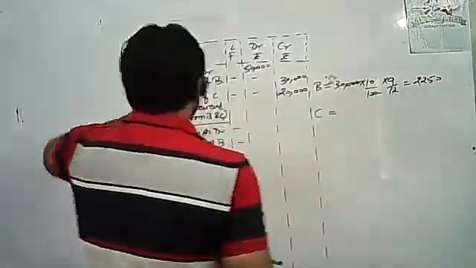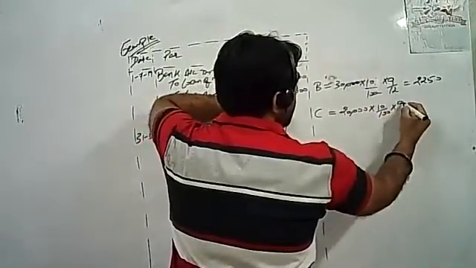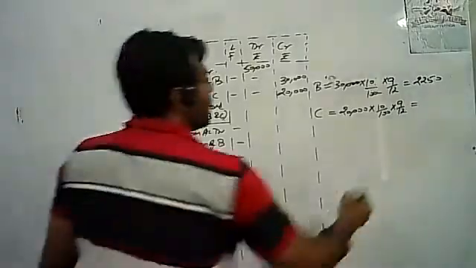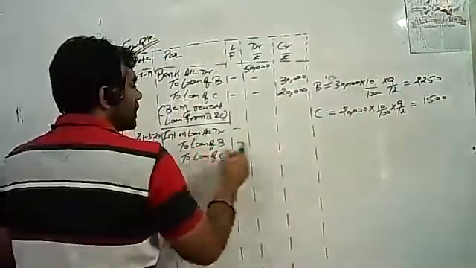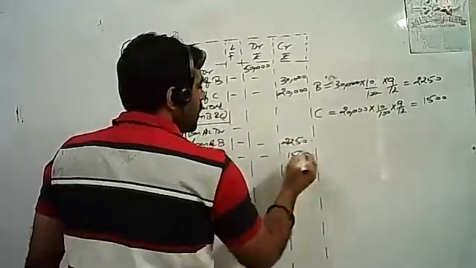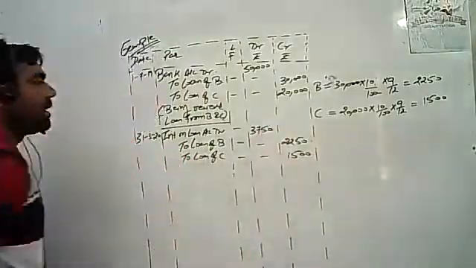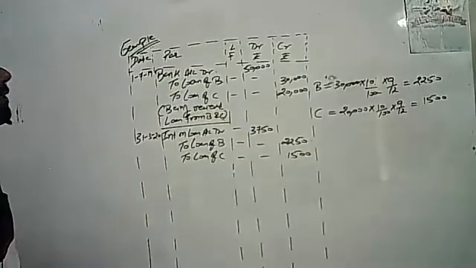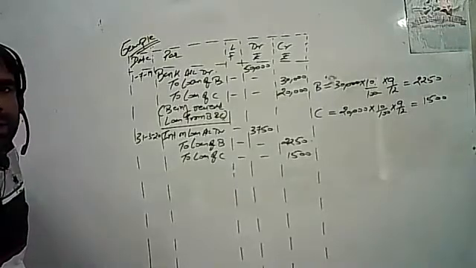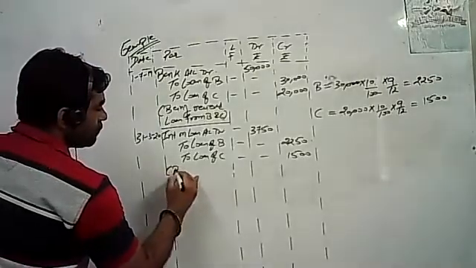And in the same way, C has advanced loan of 20,000. 20,000 into 10/100 into 9/12. Please tell me the amount. 1500. So interest of rupees 2250 is to be given to B and interest of 1500 is to be given to C. Total is 3750. Journal entry and calculation clear to everyone, students? Yes, sir. Any doubt in journal entry or in calculation? No, sir.